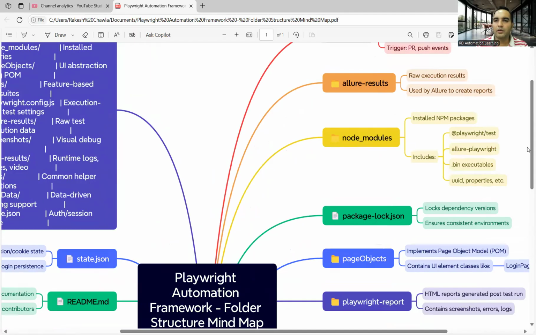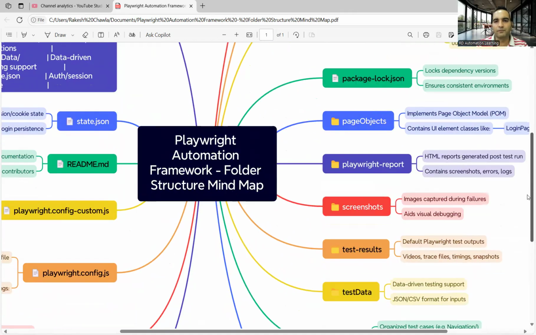Okay. So this is your framework. You have this as your end-to-end Playwright automation framework. It contains the folder structure also. What is the significance of each folder? Why is that folder required? What is the meaning of that folder? What is the thought process behind having that folder? So we will be discussing that in detail now.